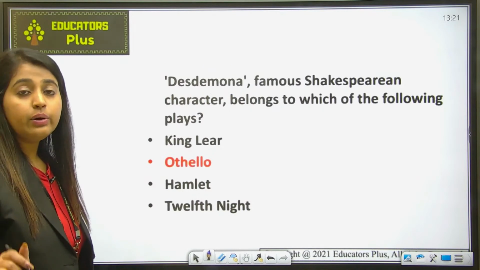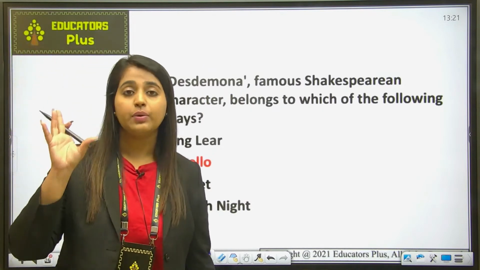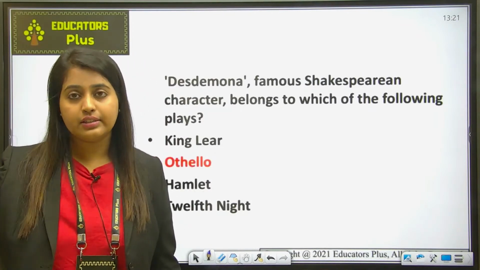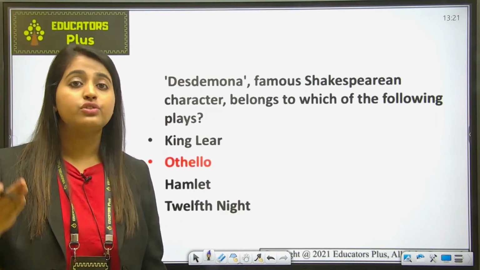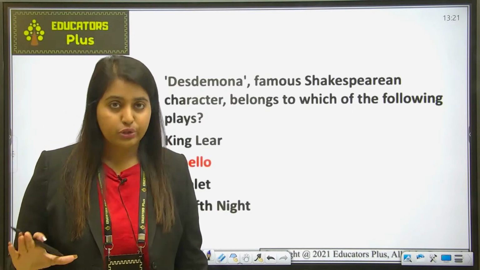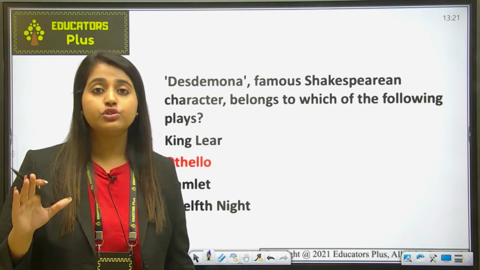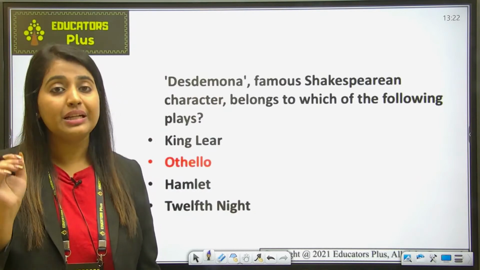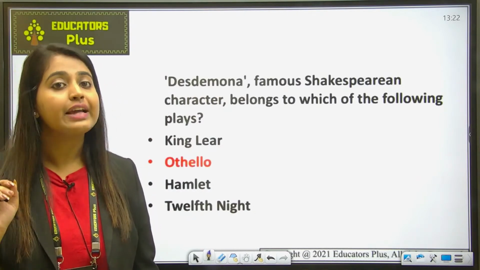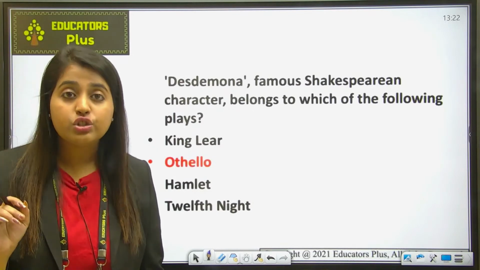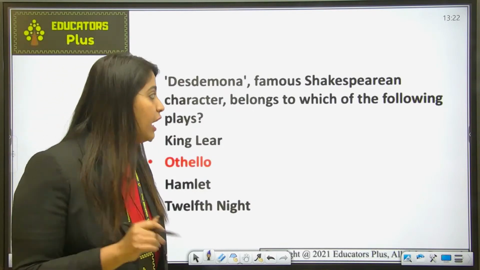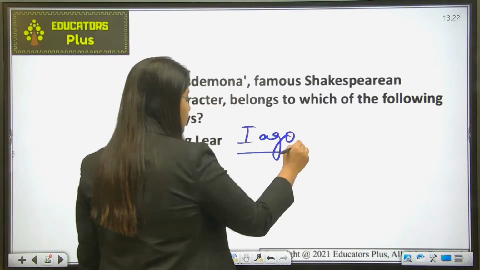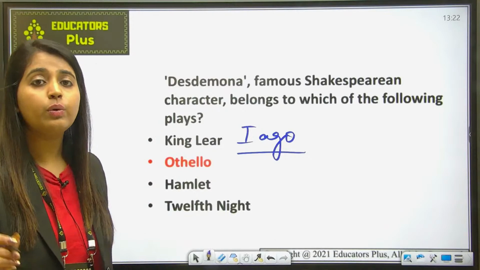So in Shakespeare's Othello, Desdemona was a character. So basically, the tragedy of Othello, whose subtitle is The Moor of Venice, is a tragedy written by William Shakespeare that you all know. Also remember the story revolves around Othello, who was a Moorish military commander serving as a general of the Venetian army. And there was one more character, Iago. Who was Iago?